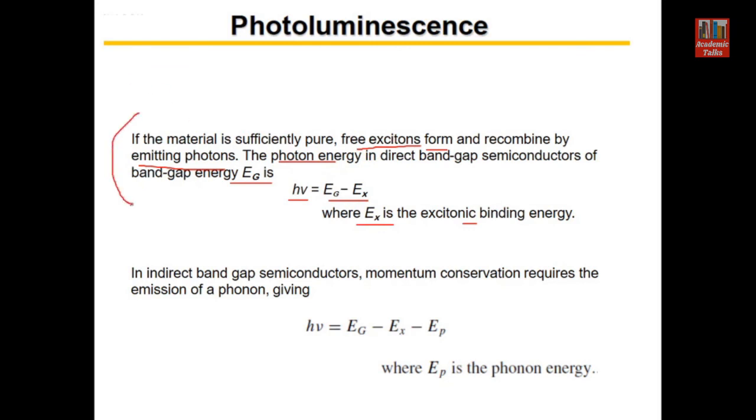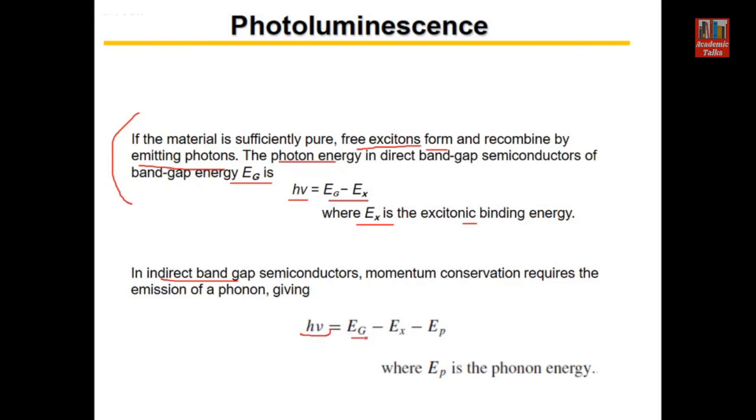If we are working with an indirect band gap semiconductor, the emission of energy is not always in the form of light. The energy is also used in the form of phonons. So if we are working with an indirect band gap semiconductor, for example silicon, then the energy of the radiation we get at the output will normally be given by this equation.